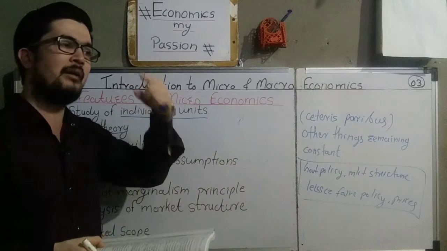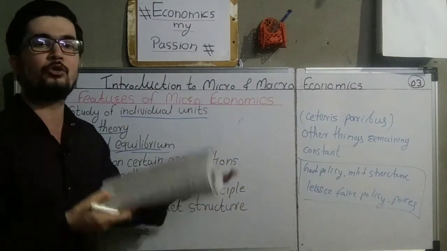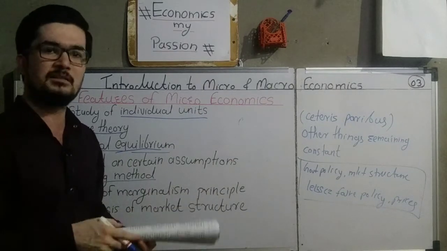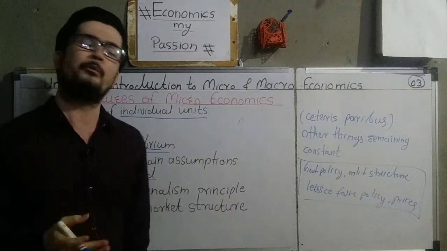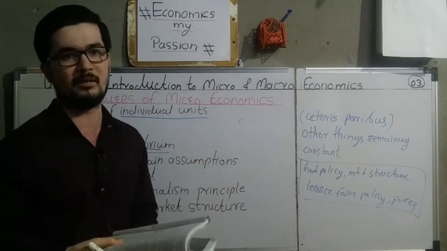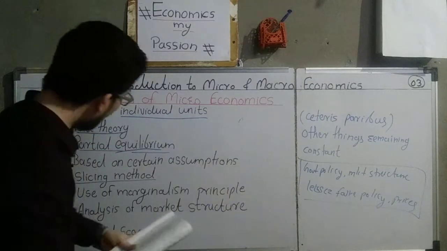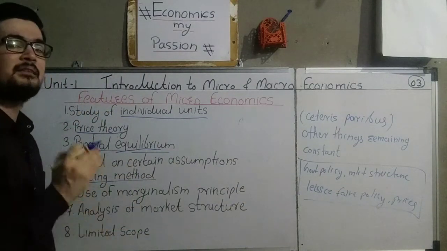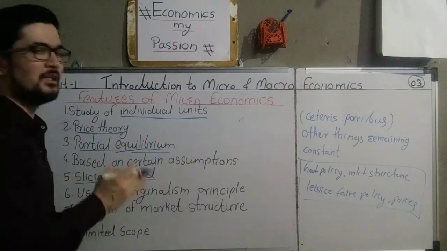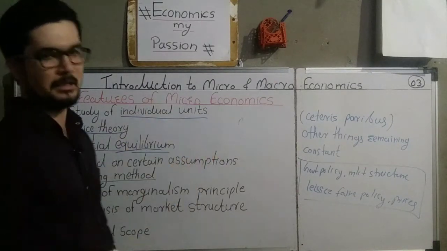It can be a single customer out of millions of customers. It can be a single firm out of lakhs of firms. It can be a single seller out of lakhs of sellers. We divide, or we can say that we isolate that particular thing and then discuss about that particular thing in detail. That is why microeconomics is called the slicing method. It means in this method we divide the economy into small slices and then study about it in detail.